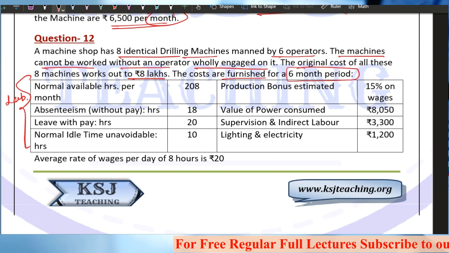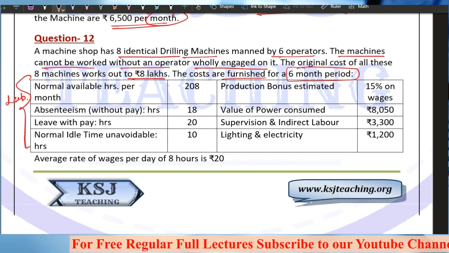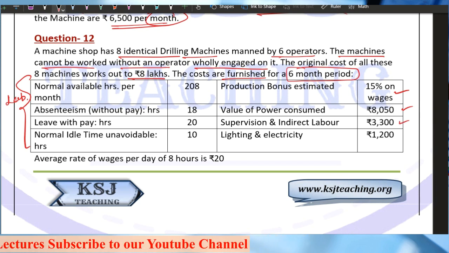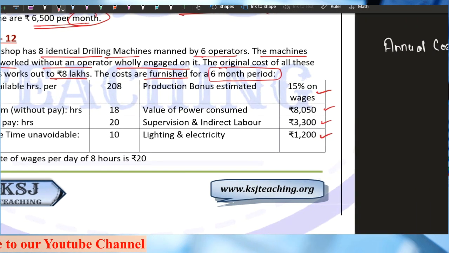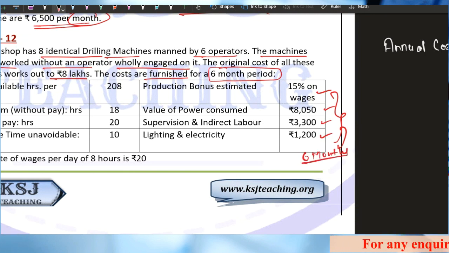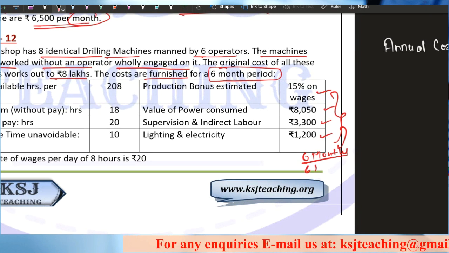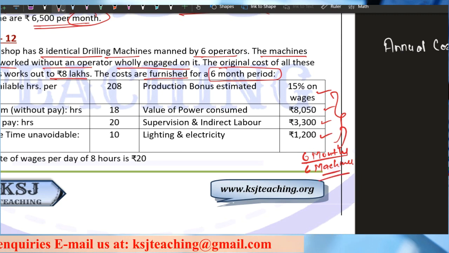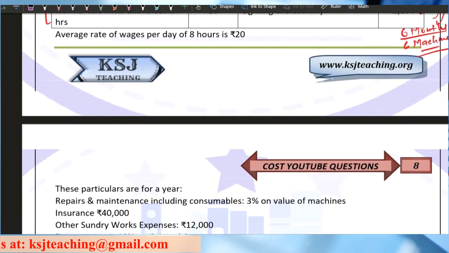Production bonus estimated 15% on the wages, value of power consumed, supervision and indirect labor, lighting and electricity. Now all these expenses are for 6 months, and all the machines, 6 machines. Why 6 machines? There are 8 machines, but only 6 machines are running at any point of time.